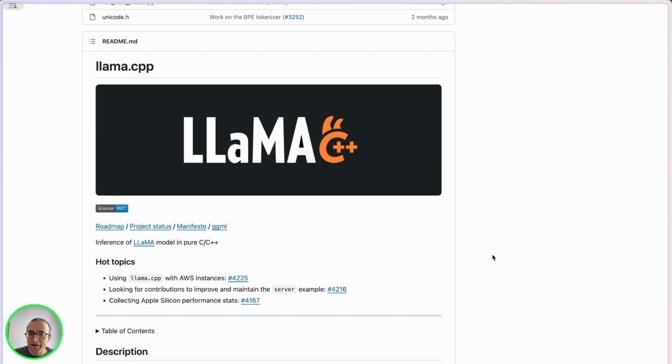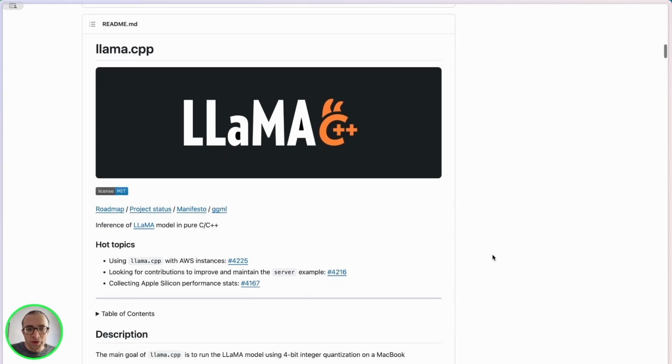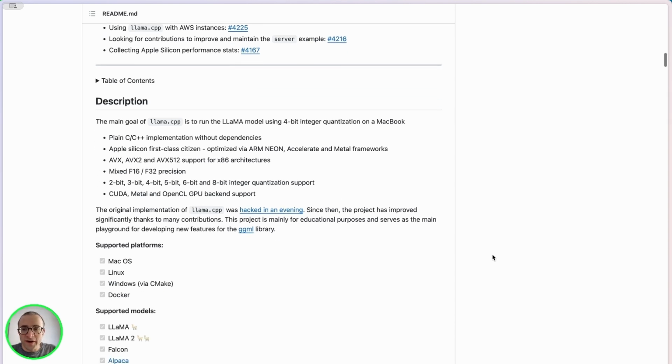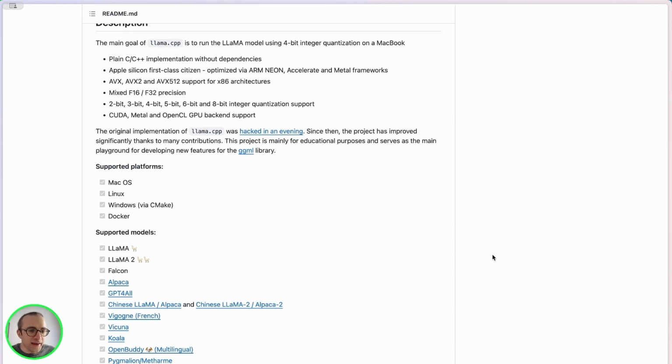I'm able to run a bigger model on this laptop, something that I couldn't do with Hugging Face, for example, or LangChain. So here we have basically a very optimized version of a model, and they have very good support for Apple Silicon. So this is ideal, at least for me and for everyone that's using M1 or M2 chips. So it's a good way of running a local LLM using fewer resources.